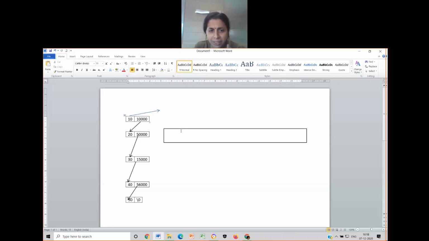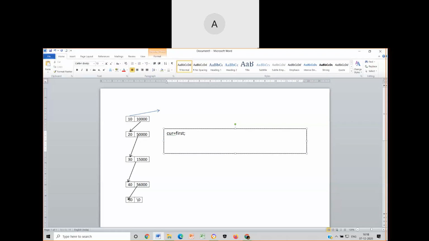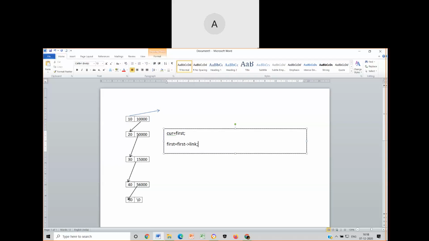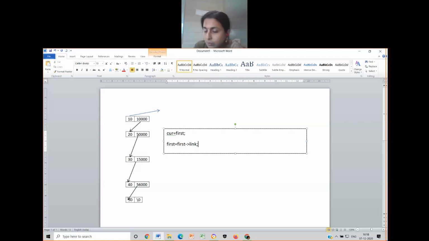Okay. Now how can I do that? I'll do it for you here. Please comment on the thing that I'm doing. What happens after this line of code? Both current and first are pointing to 10. Correct. Now, if I do the one which you have told, what will happen after this line of code? Now first will point to the 20 node. Yes, what about current? Current is still at the 10 node.